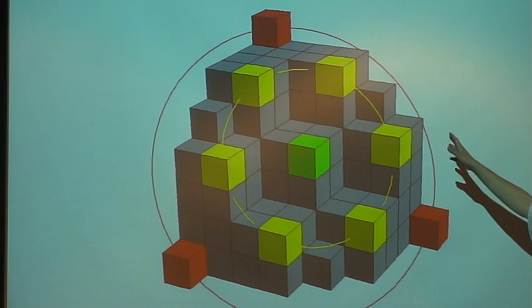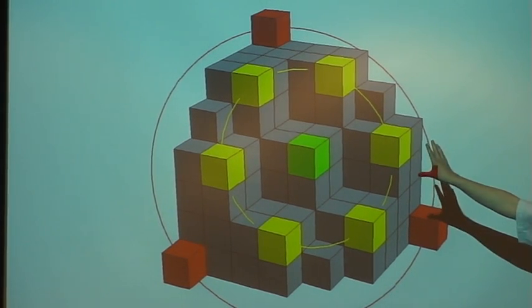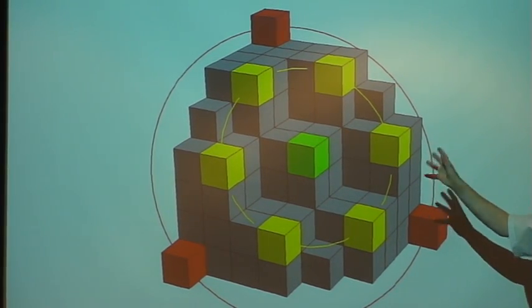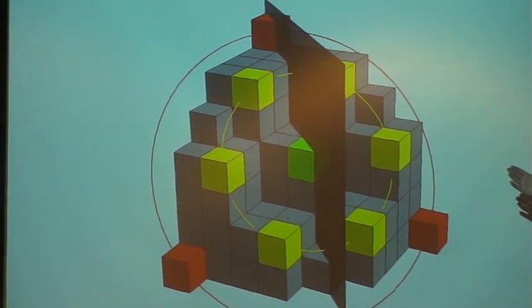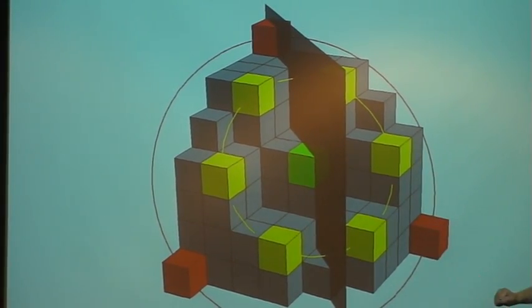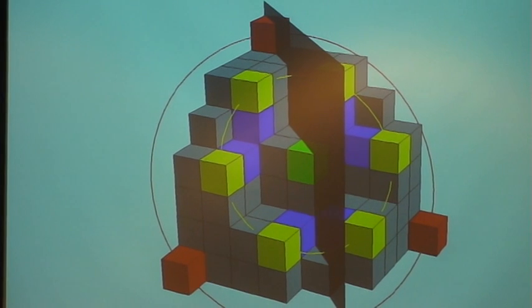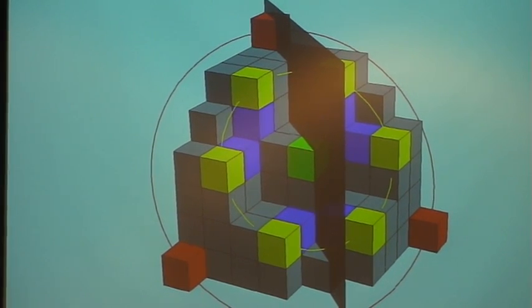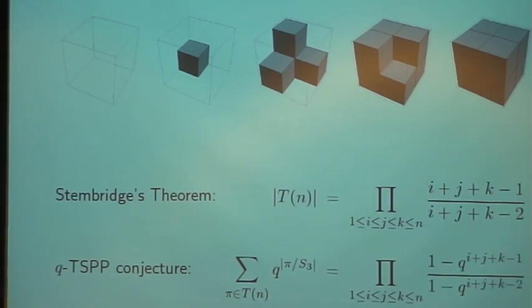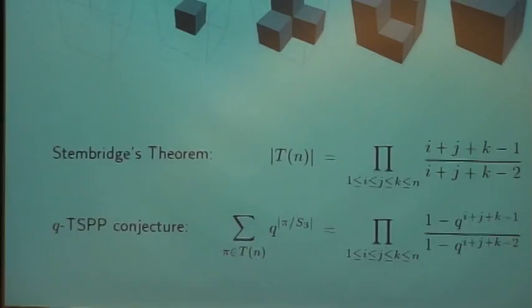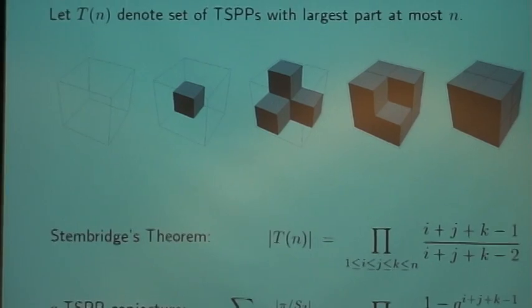Maybe this picture is a little bit misleading because it looks like all of these 6 come by rotation, which is not quite true. We also have to consider reflection, for example, by this plane. So another example for an orbit of length 6 are the blue cubes. It's also an orbit of length 6. There is the reflection property. Okay, now how does this counting work?